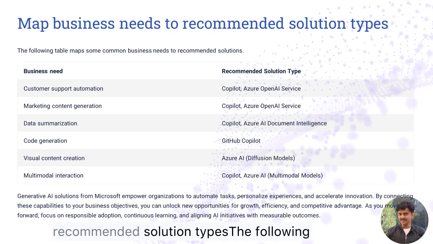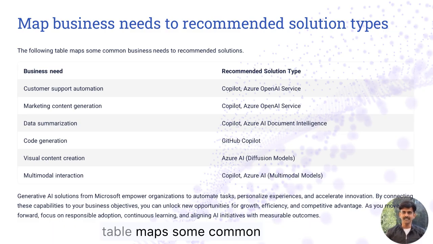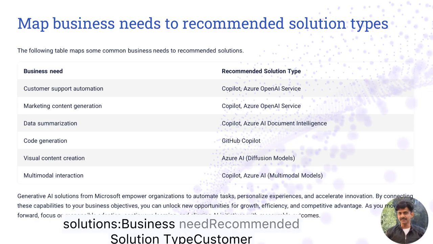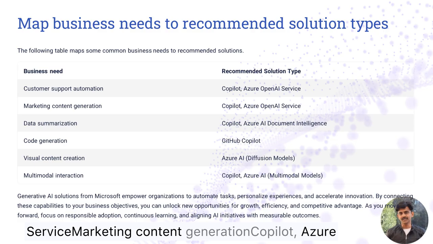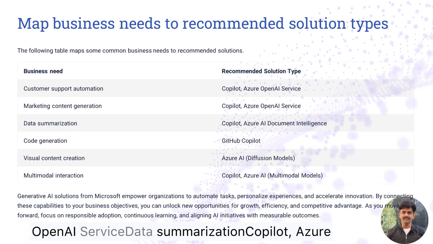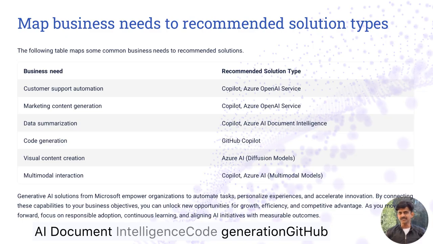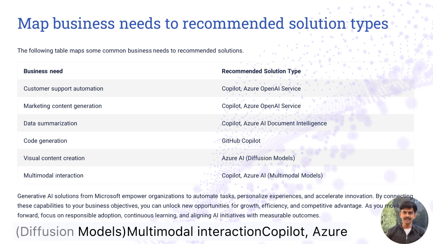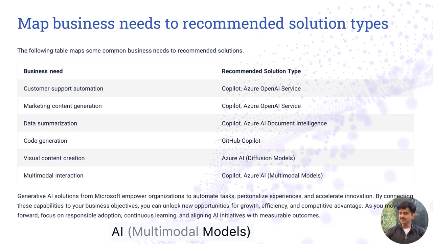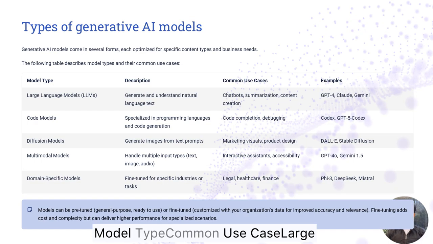Map business needs to recommended solution types. The following table maps some common business needs to recommended solutions. Business need, recommended solution type: customer support automation, Copilot, Azure OpenAI Service. Marketing content generation, Copilot, Azure OpenAI Service. Data summarization, Copilot, Azure AI Document Intelligence. Code generation, GitHub Copilot. Visual content creation, Azure AI Diffusion Models. Multimodal interaction, Copilot, Azure AI Multimodal Models.